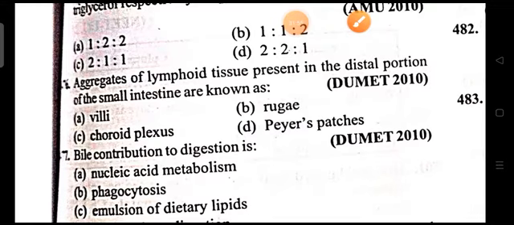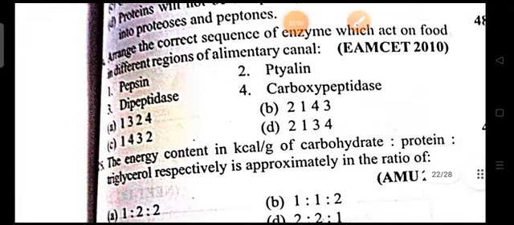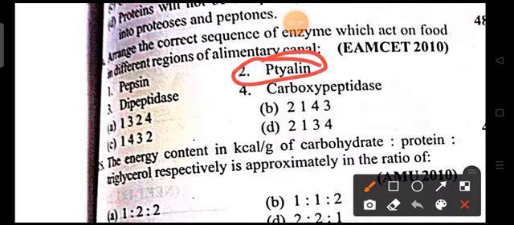Next, coming on to the 474 question. Arrange the correct sequence of the enzymes which act on the food in different regions of the alimentary canal. Generally, what acts first? The mouth, ptyalin. So two options should be first, here B and D. So the remaining two options can be wrong. The second position is protein digestion starting in the stomach.